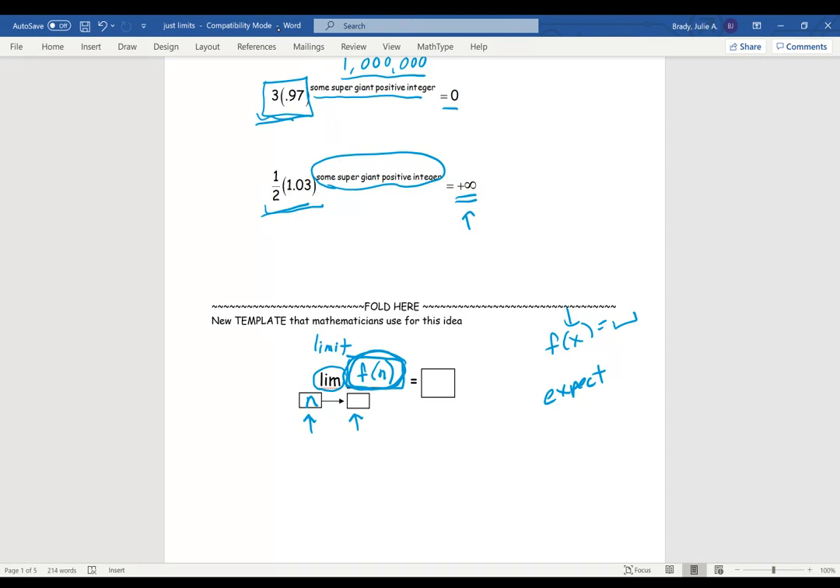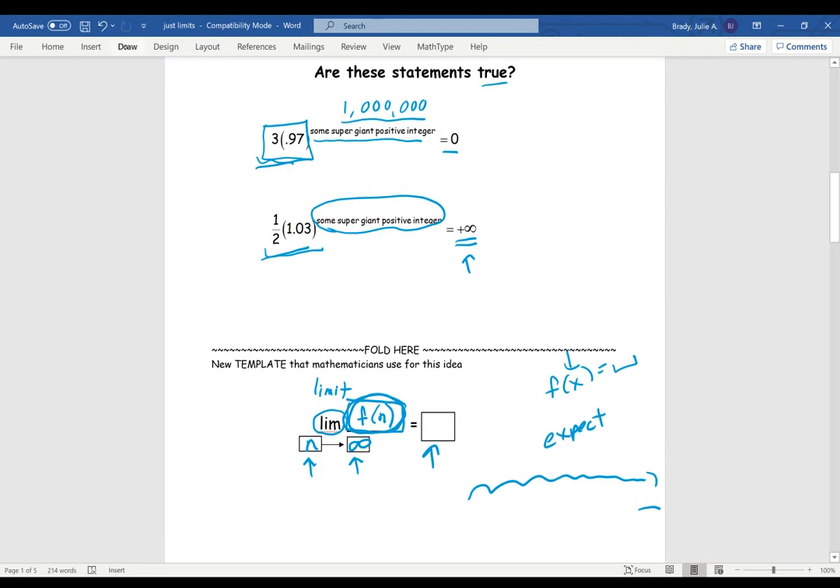And in our case, since we're getting further and further and further along in the sequence, we're looking at really the end of the sequence. We want the input number to be essentially infinity. And then this is telling you what the expected output is. Okay, so we're going to use that template.